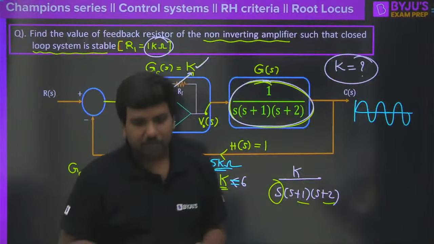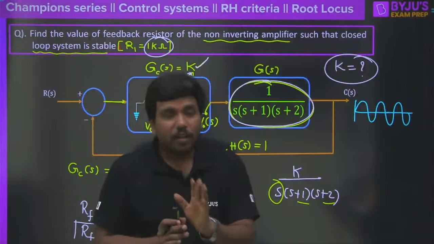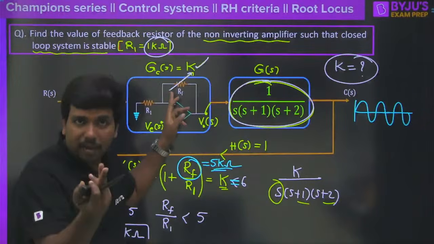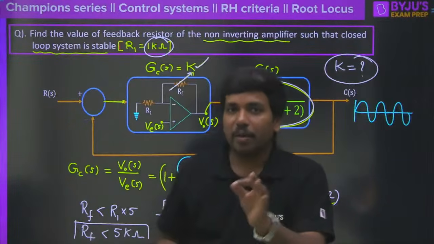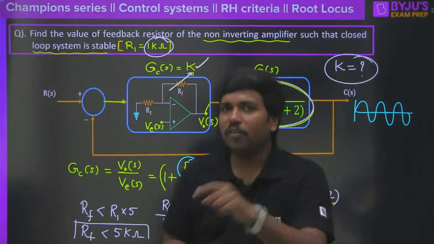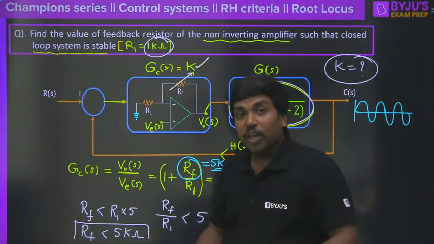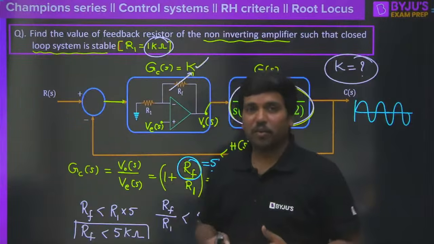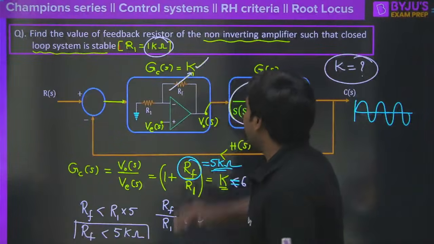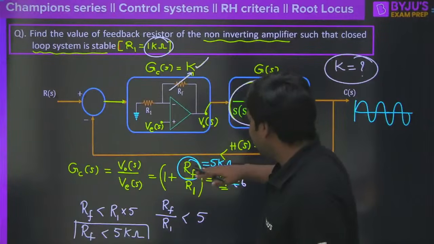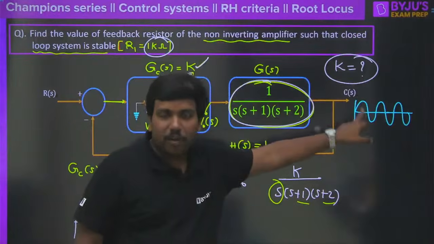Yes, very good. Now, have you really understood this? It means that though we don't have any L, because yesterday we discussed that in a circuit, if you have an inductor and capacitor, there is a possibility to have an oscillation. That's what we discussed in yesterday's session. But what is the meaning of this one here? Even though we don't have an L and C circuit here, just by placing the feedback resistor value equal to 5 kilo ohm, there is scope to get sustained oscillation for the impulse response.